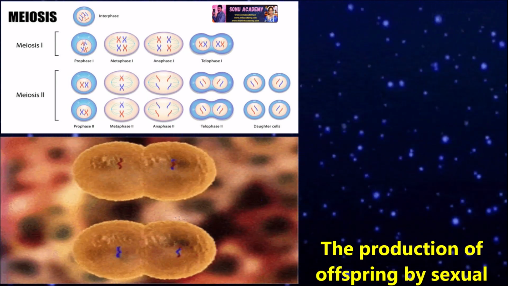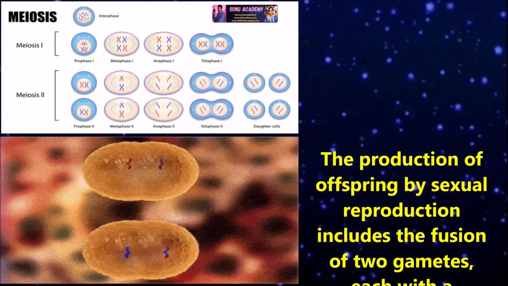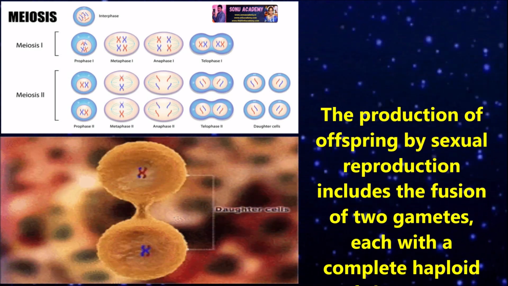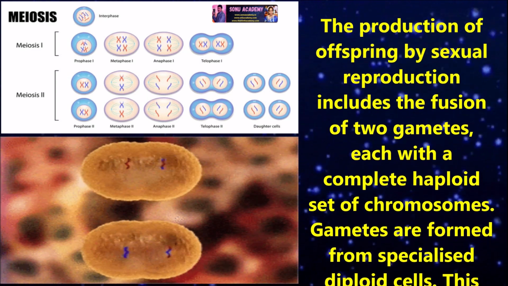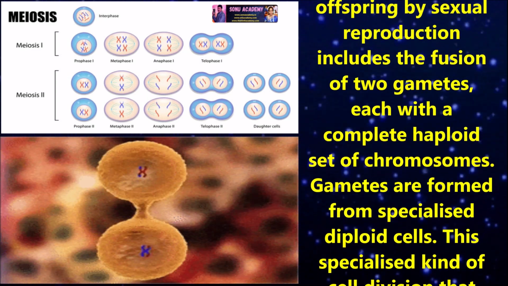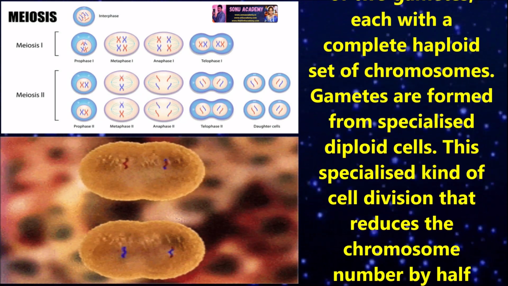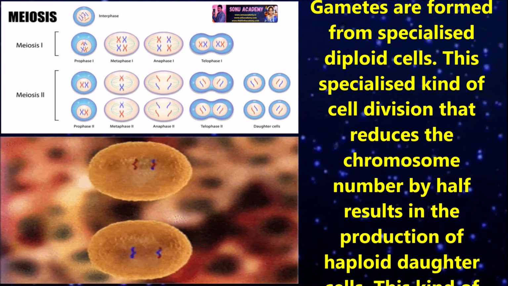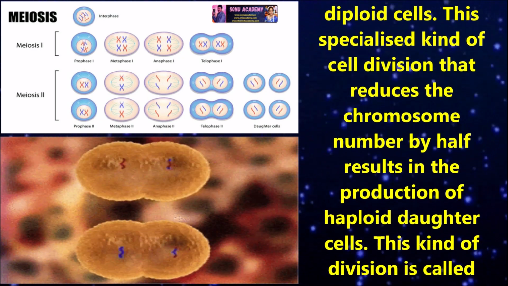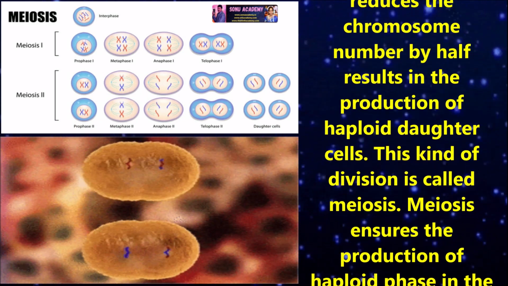Children, now let us discuss meiosis. The production of offspring by sexual reproduction includes the fusion of two gametes, each with a complete haploid set of chromosomes. Gametes are formed from specialized diploid cells. This specialized kind of cell division that reduces the chromosome number by half, resulting in the production of haploid daughter cells, is called meiosis.